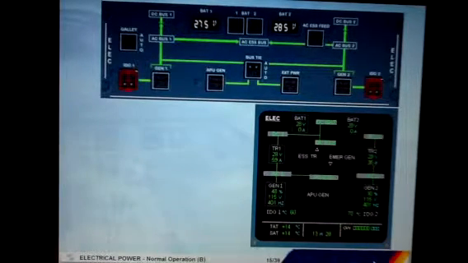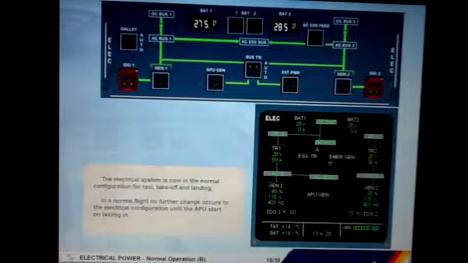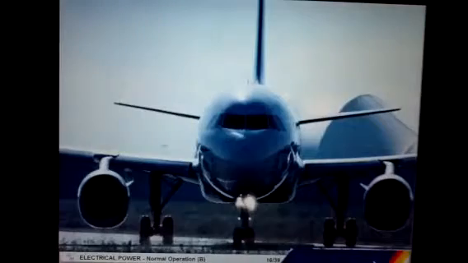In a normal flight, no further change occurs to the electrical configuration until the APU start on taxiing in. We have just landed and are taxiing to the gate. We will start the APU for you.